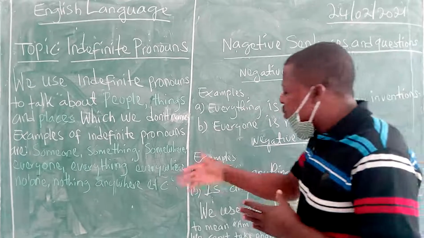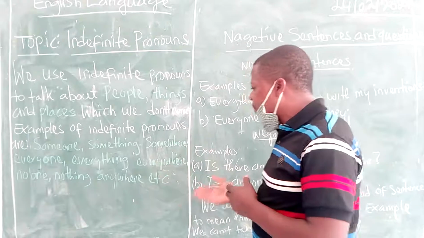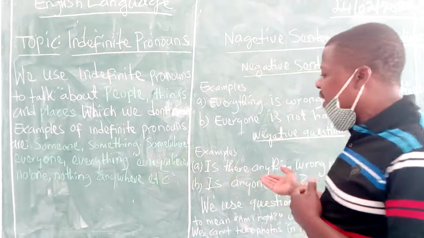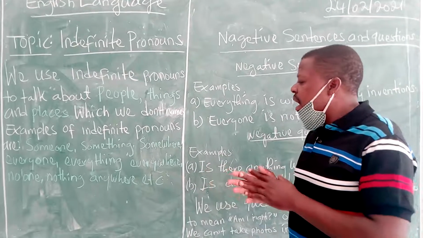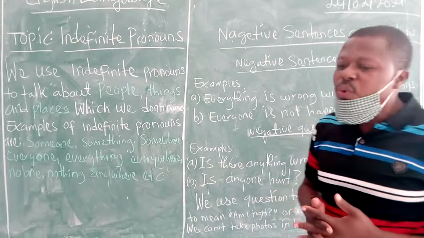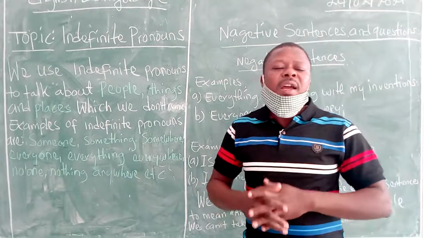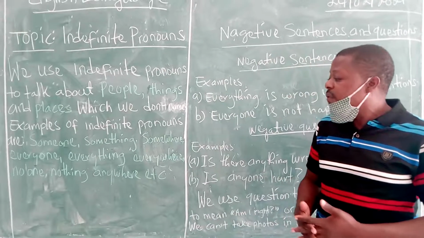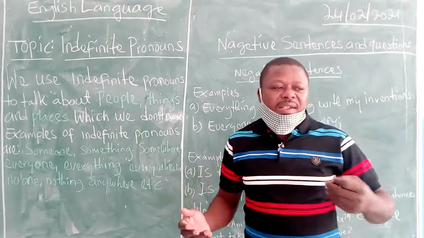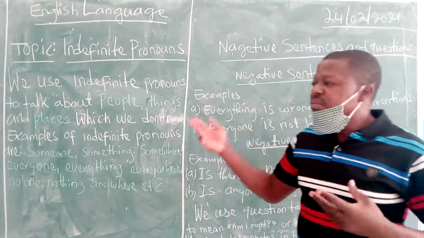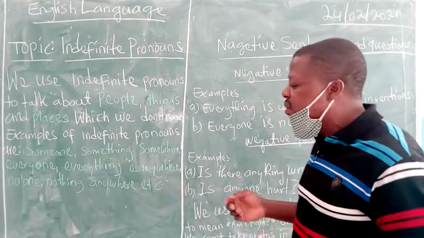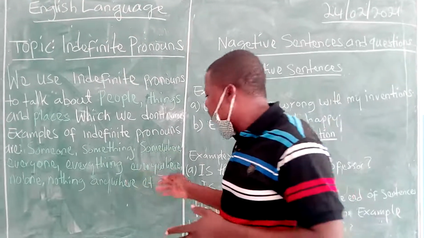Okay, you can use the other indefinite pronouns like everything. Everything in our school is beautiful. We don't know what is beautiful. We just use the indefinite pronoun everything. We are not calling things like chairs, dogs, like tables. We just use everything.